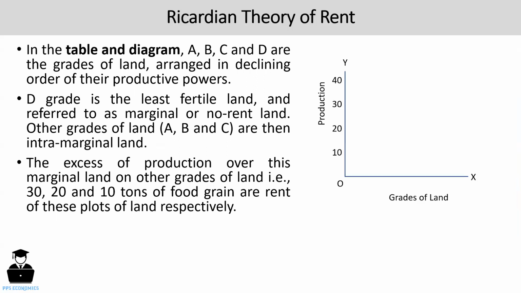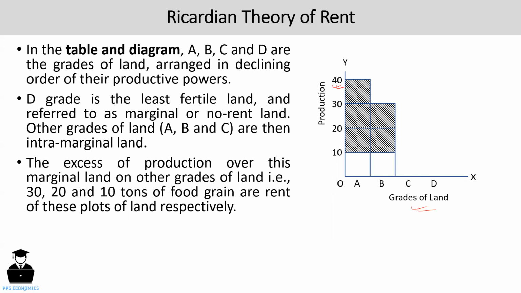In this diagram you can see that there are 4 grades of land, and they are measured along the x-axis. So grades of land are measured along the x-axis and production along the y-axis. This bar represents the total production of A grade of land, that is 40 quintal, and when 10 tons are deducted from this 40 tons total output, the remaining 30 tons is the rent of this particular plot of land, A grade of land.